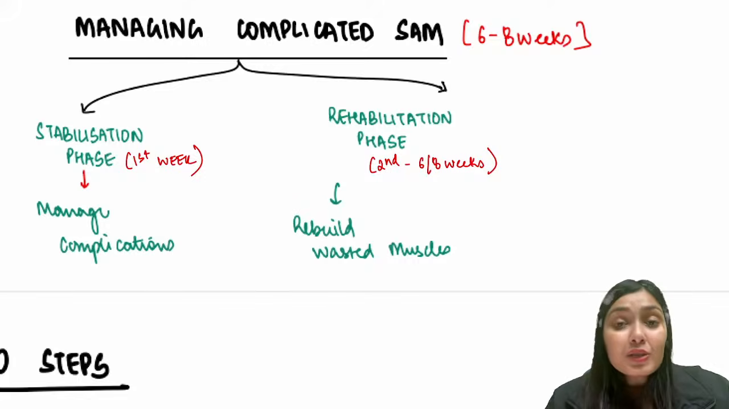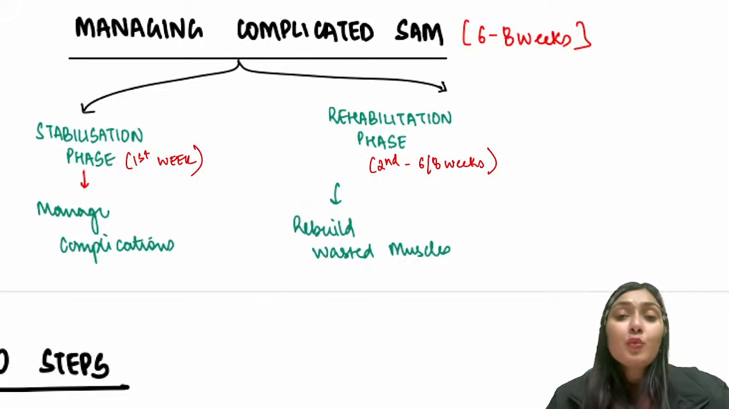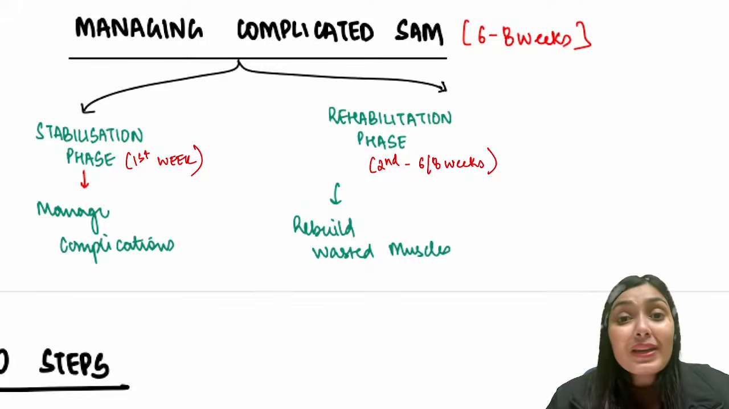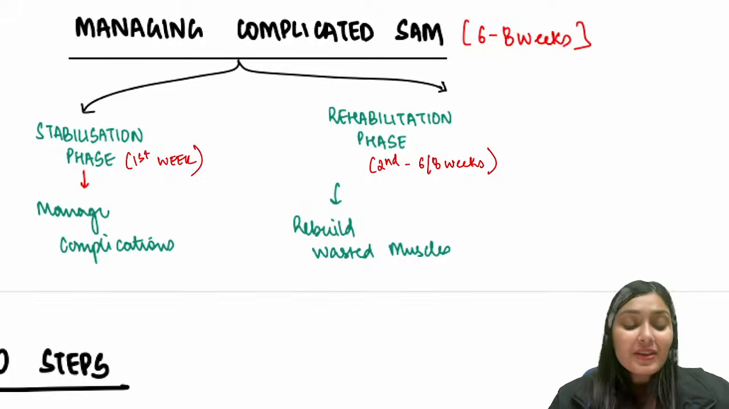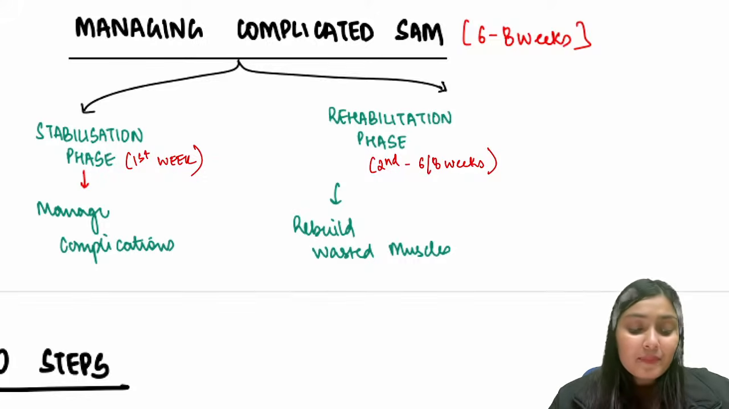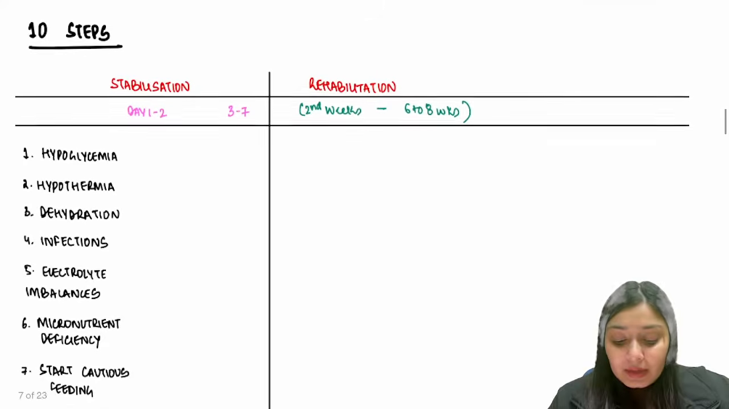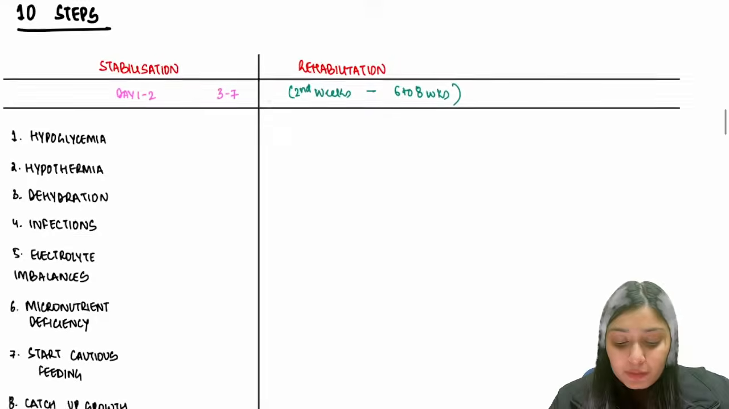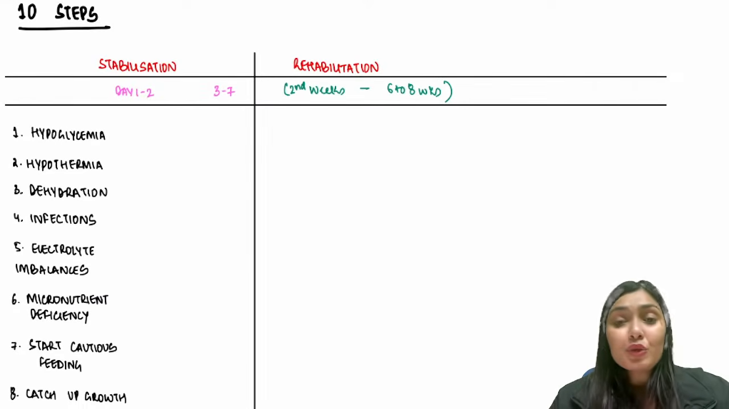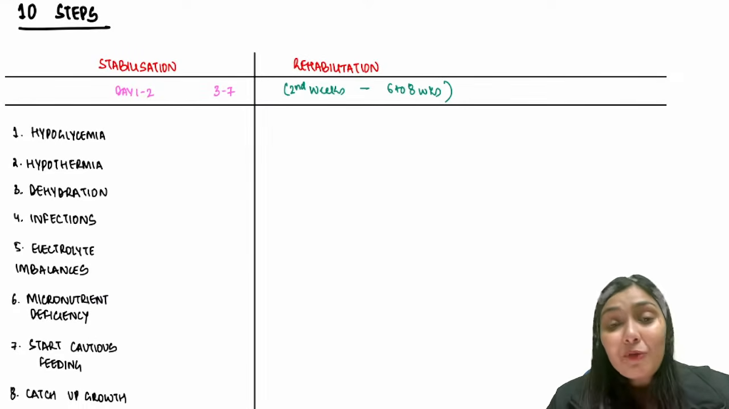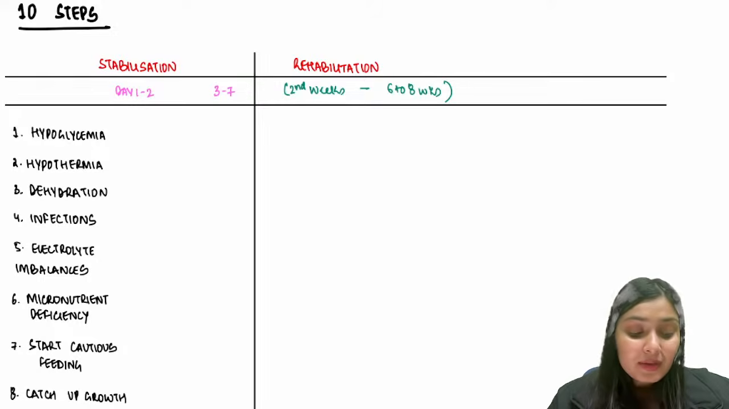The examiner can ask you what you do in the stabilization phase. You manage the complications. What do you do in the rehabilitation phase? You rebuild the wasted muscles of the child. Right? With that come these 10 steps of the management. If the question is there on 10 steps, copy these 10 steps. This is the same format that is given in Ghai.